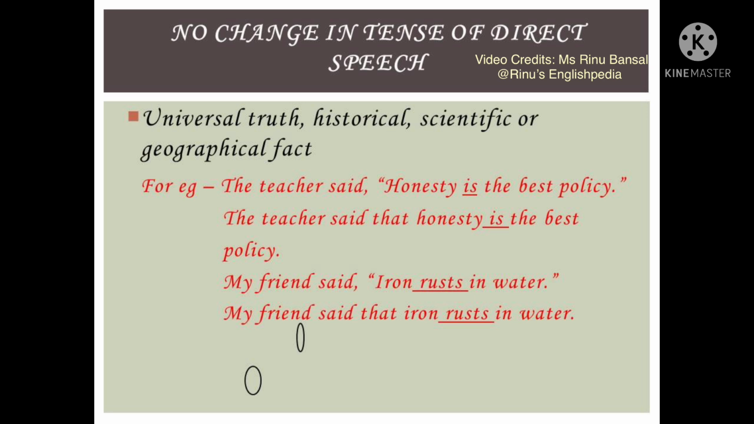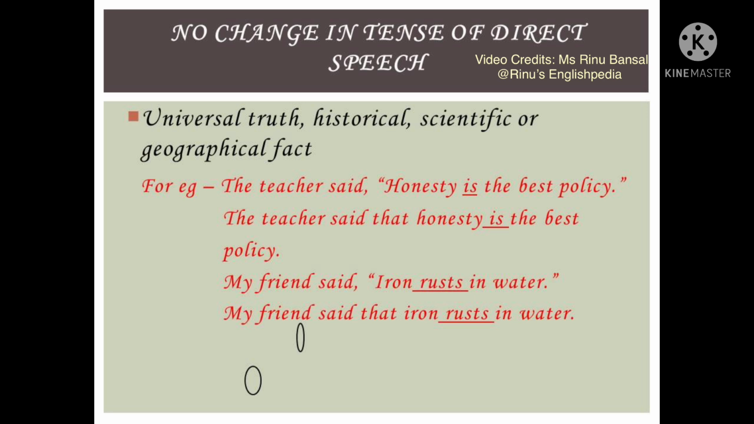When we are talking about the universal truth, the historical fact, the scientific or the geographical fact, then there will be no change in the tense of the direct speech. For example, the teacher said, "Honesty is the best policy." This sentence in its indirect form will become, "The teacher said that honesty is the best policy."